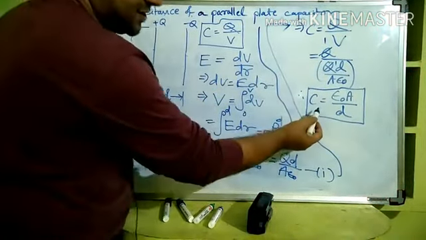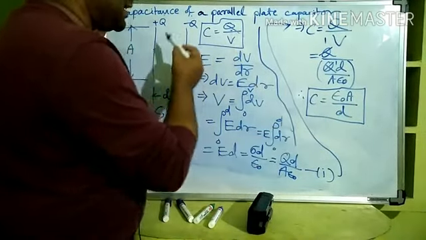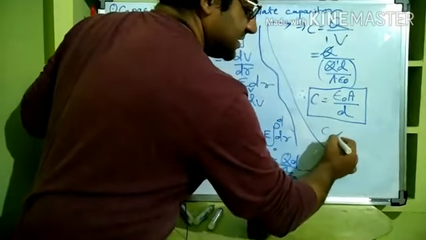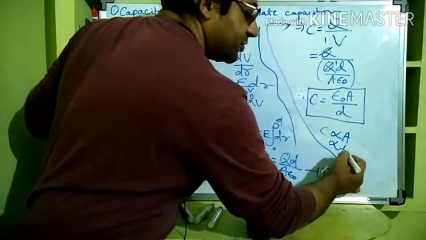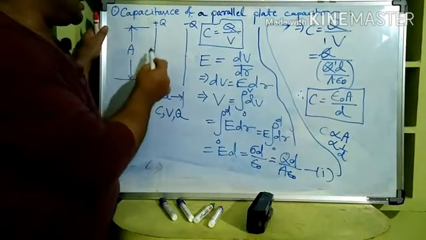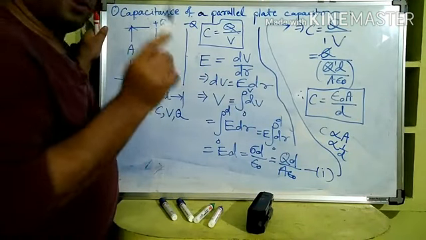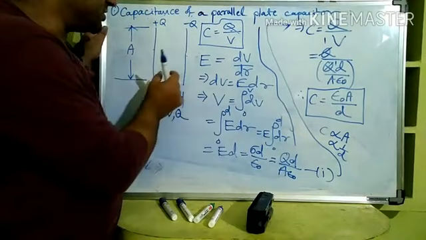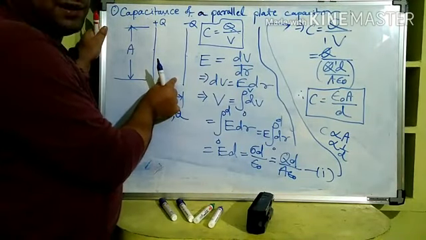Now from this we can conclude that the capacitance of a parallel plate capacitor depends on two factors. C is directly proportional to A and C is inversely proportional to small d. That means C is directly proportional to the surface area of the plate of a capacitor, and it is inversely proportional to the gap or distance between the two parallel plates.